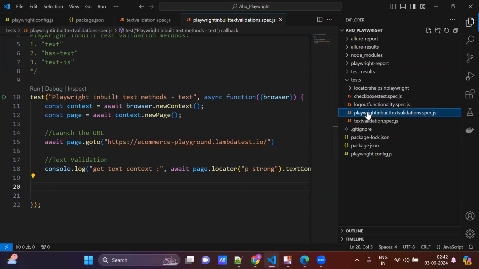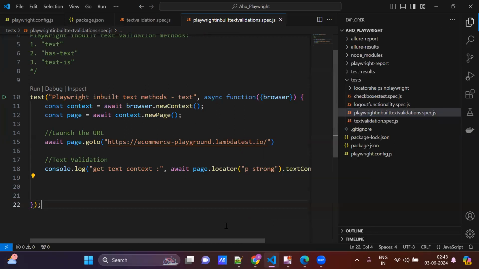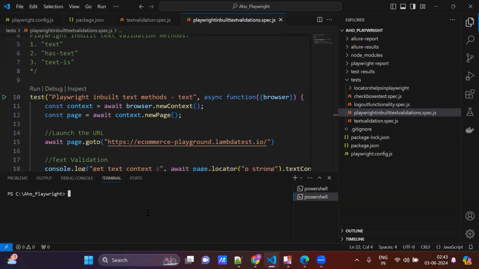I am running this test case. Copy this file, copy relative path, go here, create a terminal, and run npx playwright test.